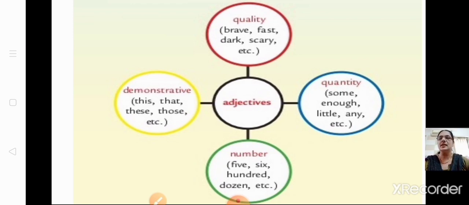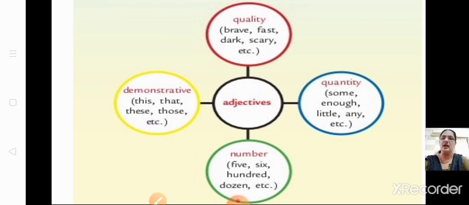Demonstrative: this, that, these, those, only these 4 will come under demonstrative adjective. You have to add this topic for the unit test. Hope you are very thorough with this, but let me revise and we will do some of the textual exercises.